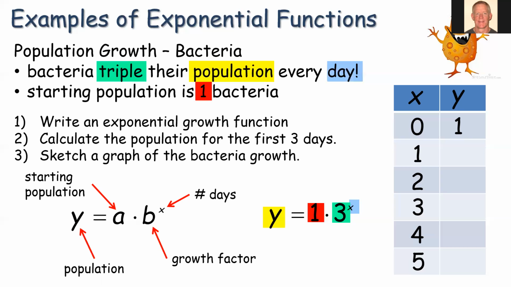So let's put some values in. If we put in 0 for X, we know we get 1. 1 times 1 is 1. We put in 1 for X. 3 to the first is 3 times 1 is 3. 3 squared is 9. 3 cubed is 27. 3 to the fourth power is 81. And 3 to the fifth power is 243, right? We're multiplying by 3 each time.